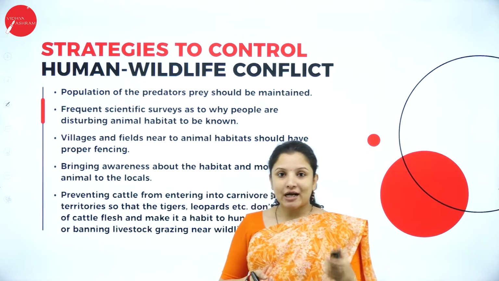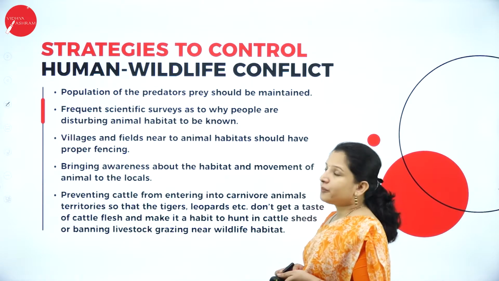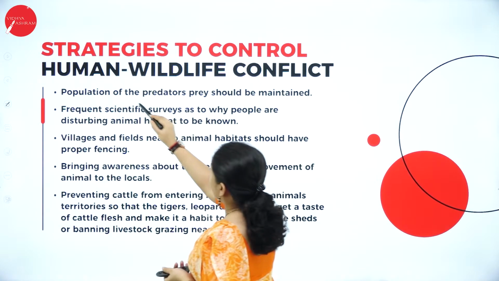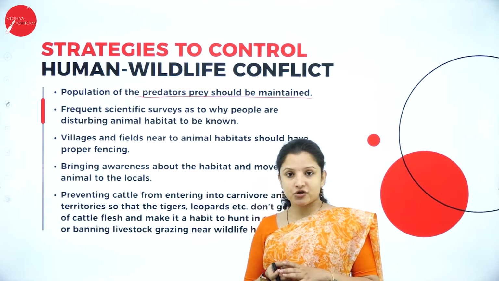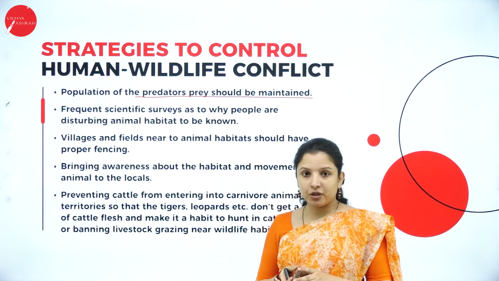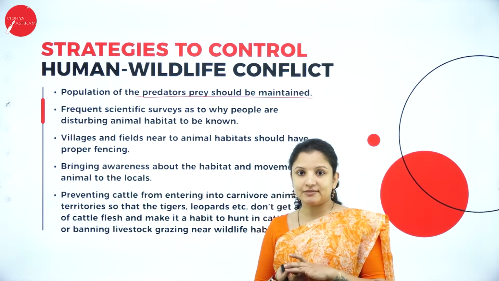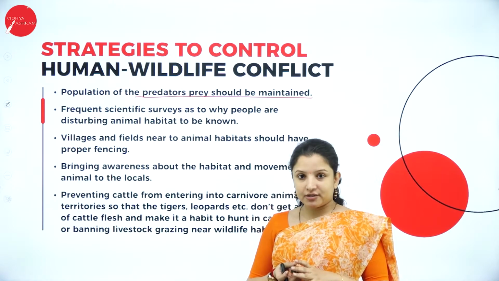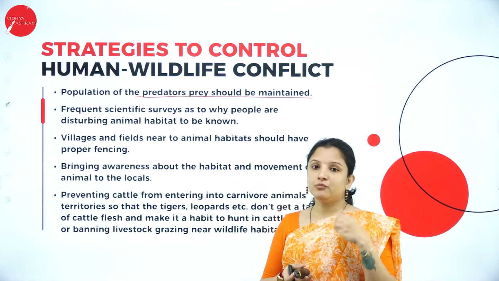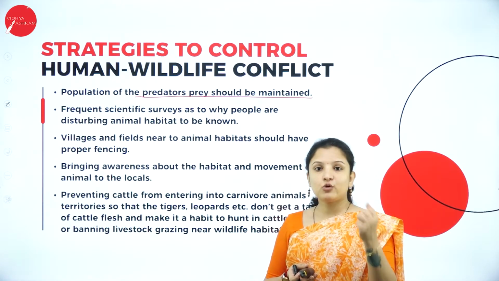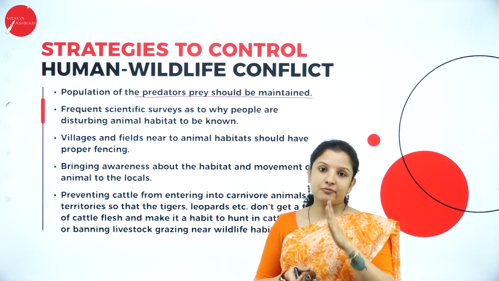So next, what are the strategies that can be followed in order to prevent human-wildlife conflict? The population of the predator and prey should be maintained. For that, we human beings should stop interfering with the forest life of these animals, right? So if the forests are not destroyed, what happens? The population of the plants will be more. Therefore, the population of the herbivores will increase. Therefore, there will be enough food for the carnivorous animals to feed on.